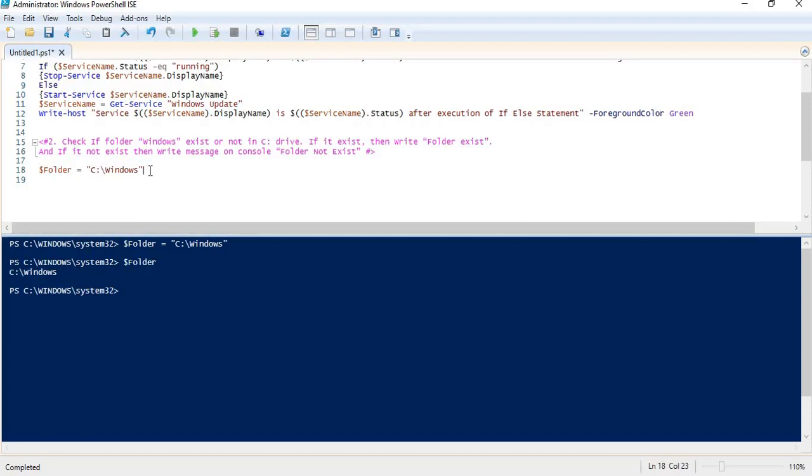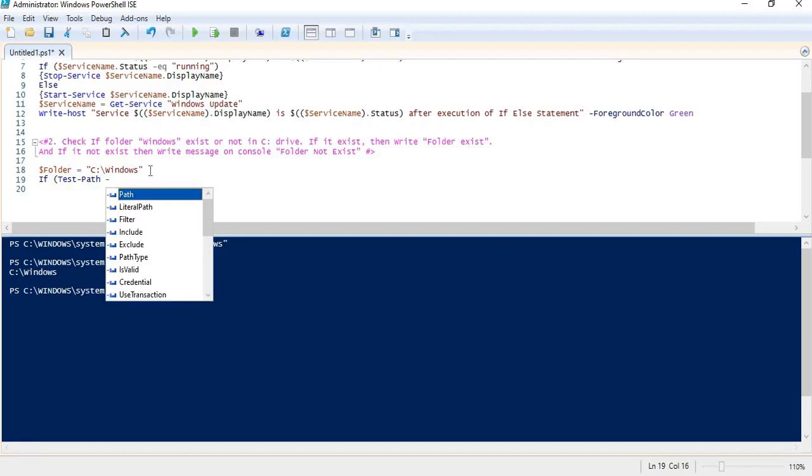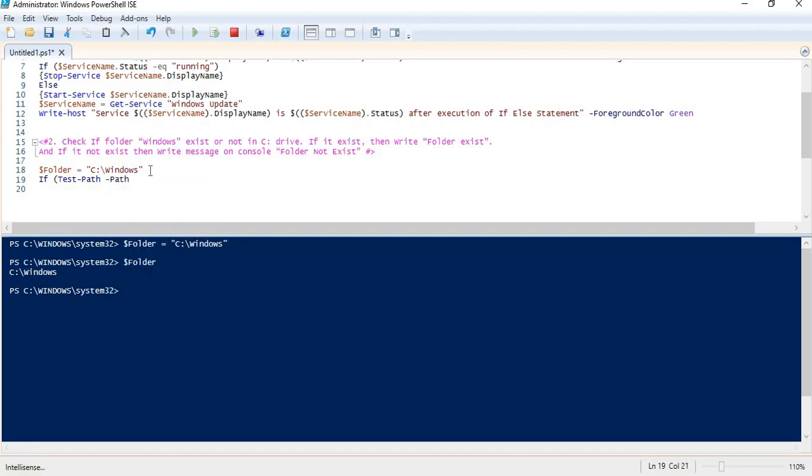So after that I can use this variable in an if statement. Fine. So if my path exists, and I can check the existence of the path using the Test-Path command, and the path is $folder. That is the variable in which I have stored the folder path, right?